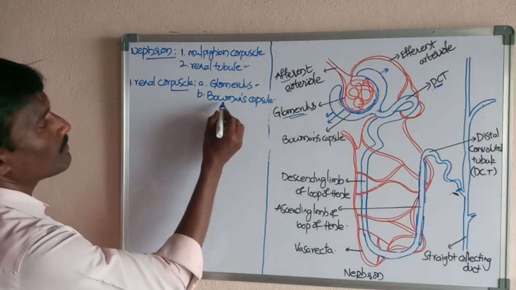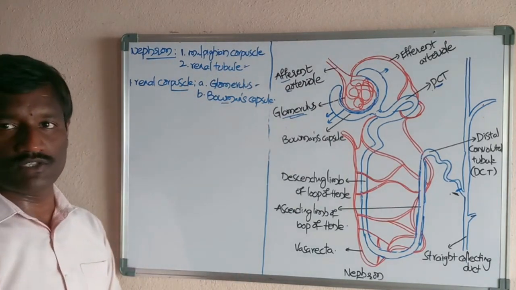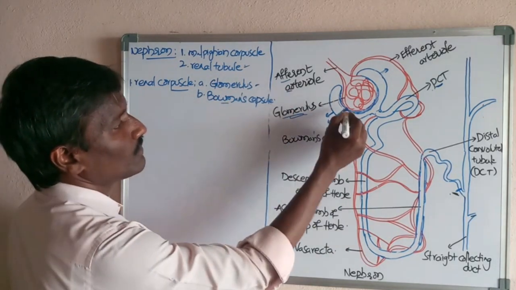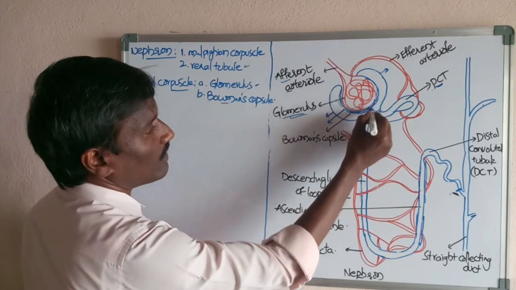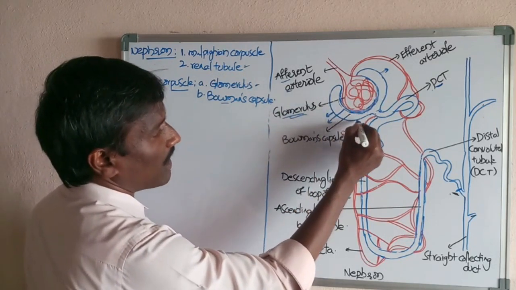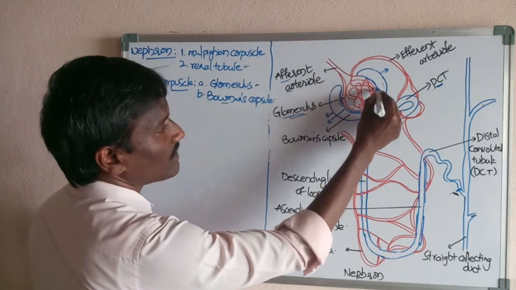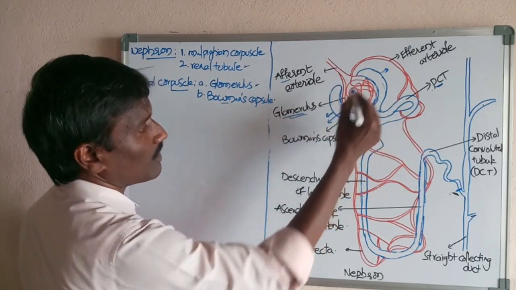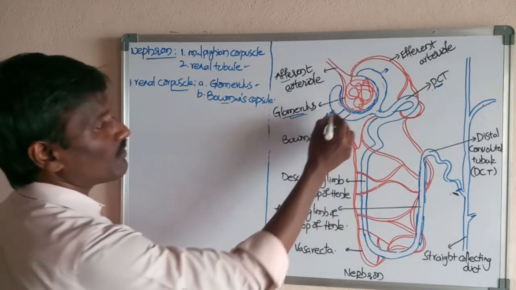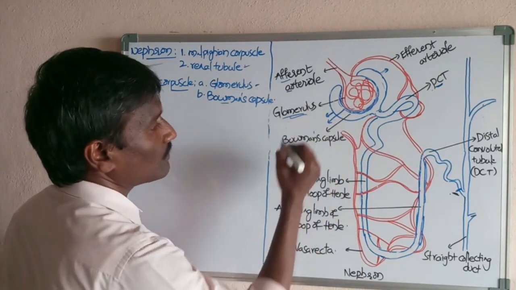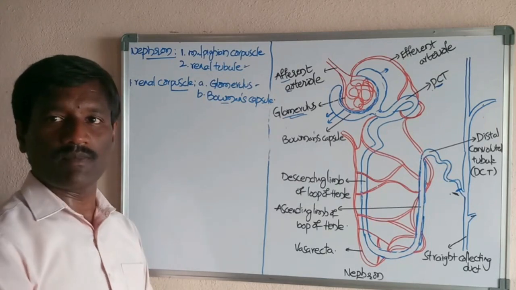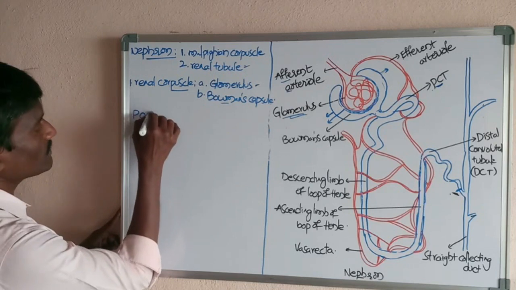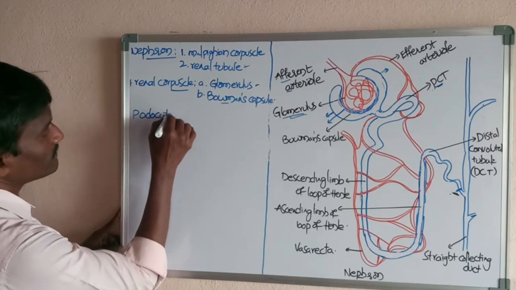Now, the second one, Bowman's capsule. Bowman's capsule is formed by two walls: this is the outer wall and this is the inner wall. The inner wall of Bowman's capsule consists of a separate type of cells called podocytes.